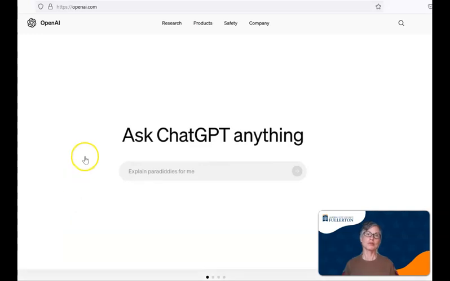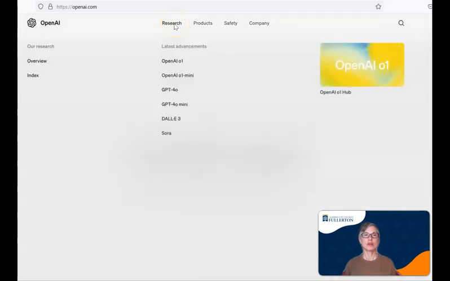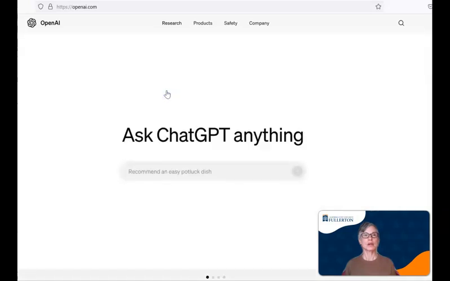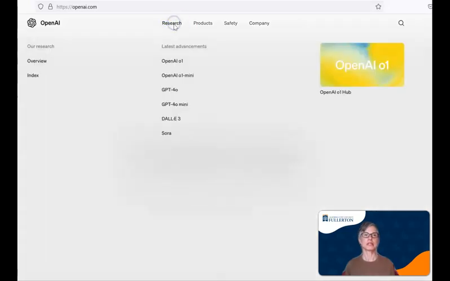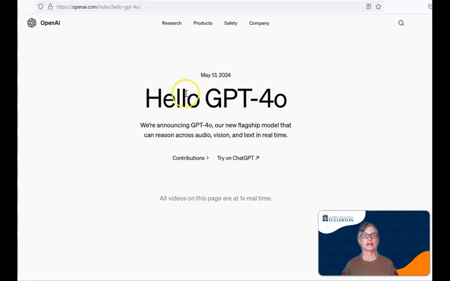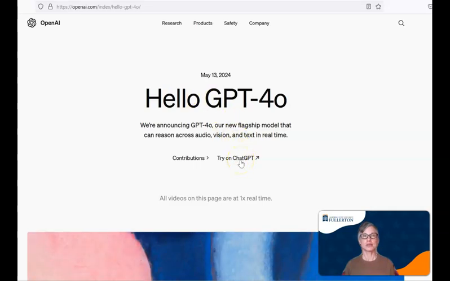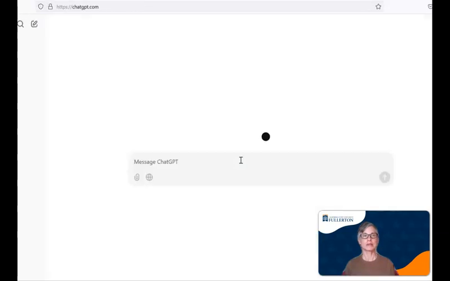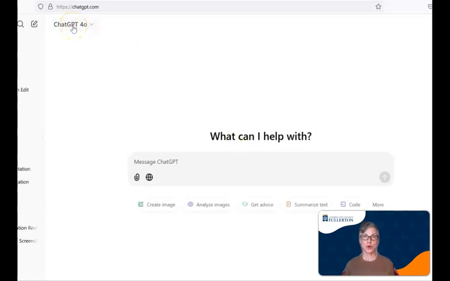The first thing you want to do is go to openai.com, which is what I've done here. This screen will open. You'll want to hover on Research, come down to GPT-4o. Sometimes this works, so I could start asking it questions, but I really want Canvas Mode and it's not showing here yet. So I'm going to click this again and then try on ChatGPT. And now I've got GPT-4o up here, which is what I wanted to see.